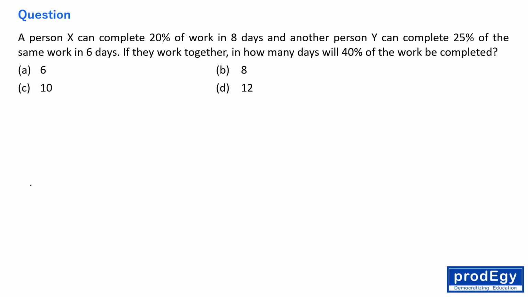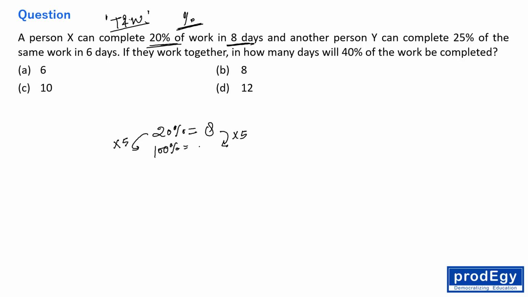Okay. A person X can complete... this question belongs to time and work. In fact, you can say directly it belongs to percentage also. A person X can complete 40% of the work in 8 days. See everyone, 40% work in 8 days. So 100% work in how many days? This is 5 times of this, right? So 5 times of 8 is 40, right? So X can complete 100% work in 40 days.